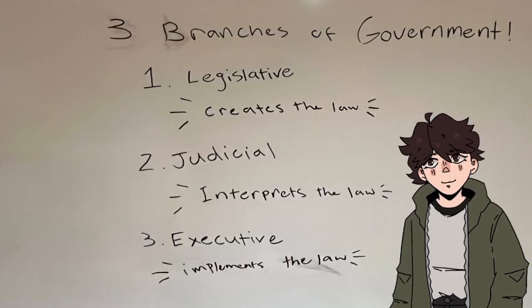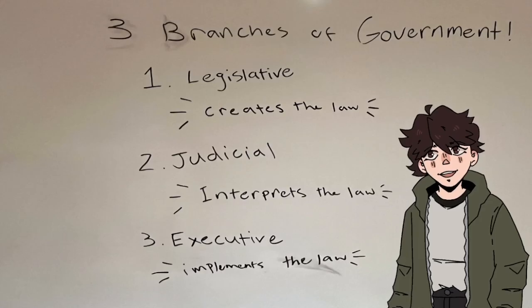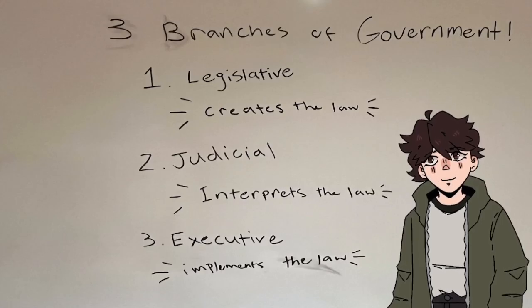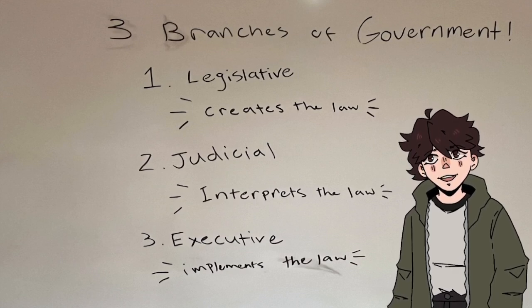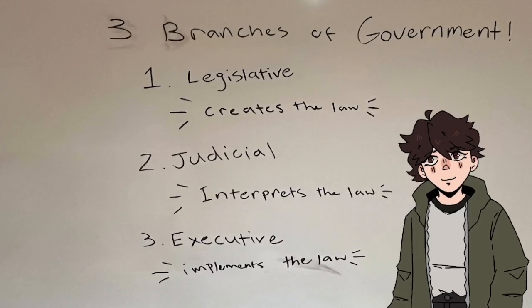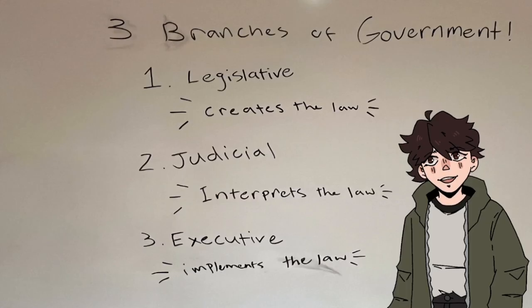To preface, much of the controversy surrounding chevron deference stems from the U.S. Constitution, where the government was broken into three branches intended to balance each other out. The legislative branch consists of the House of Representatives and the Senate, and is supposed to create the law. Next, the judicial branch consists of the court system, as meant to interpret the law. And, lastly, the executive branch consists of the president, presidential advisors, and governmental agencies. Its goal is to implement the law.